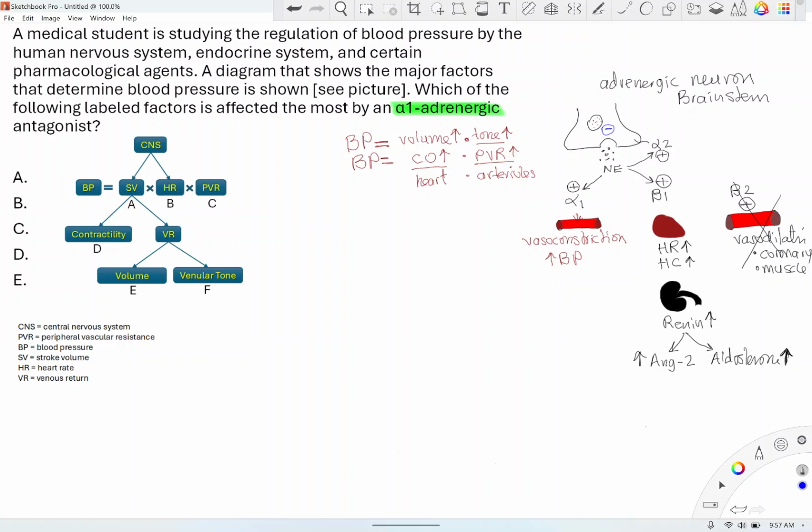Now, the nervous system part is vasoconstriction by alpha 1, increased cardiac contractility and increased heart rate by beta 1, and renin secretion by beta 1. Angiotensin 2 is a vasoconstrictor, so it causes vasoconstriction.